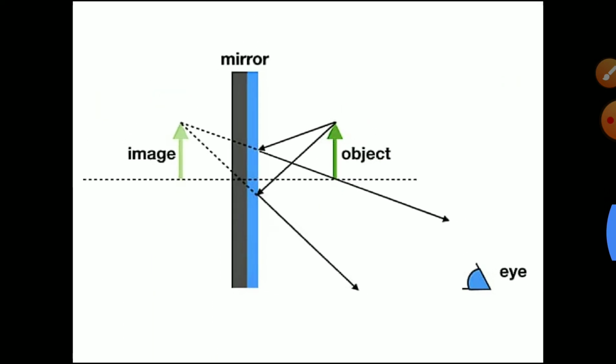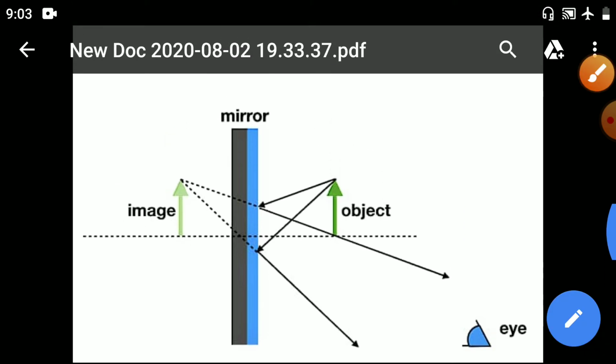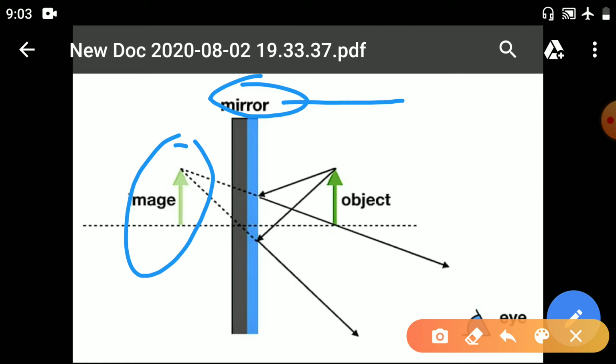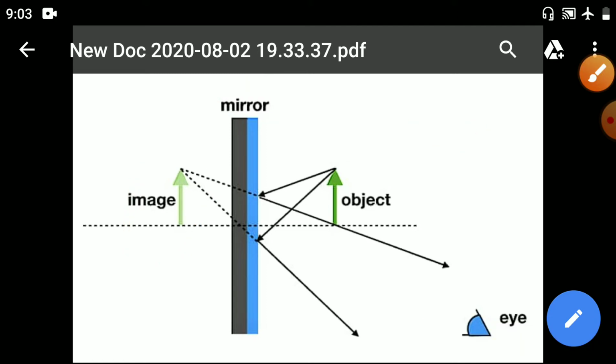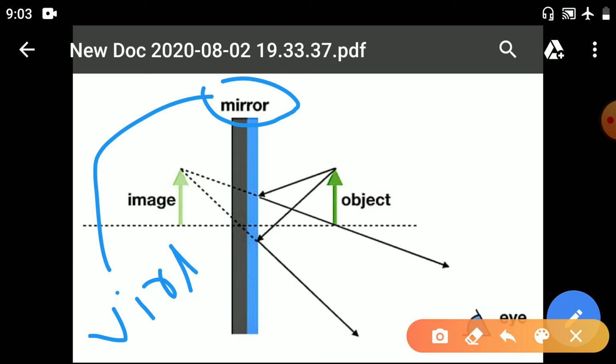Here you can see, this is the mirror which you have at your home. Suppose you are standing here, and from the mirror we know we always get a virtual image.